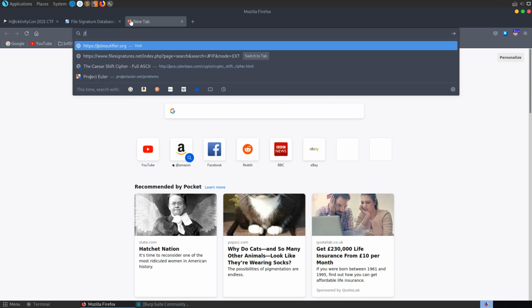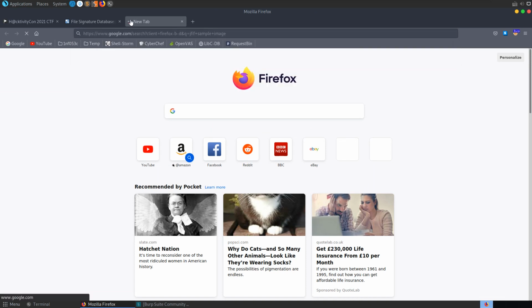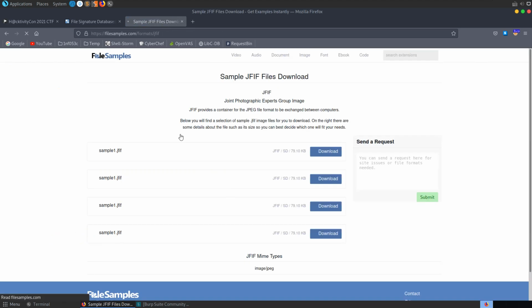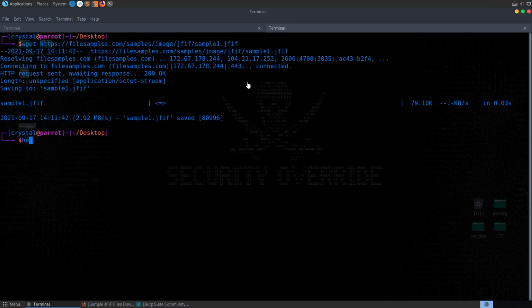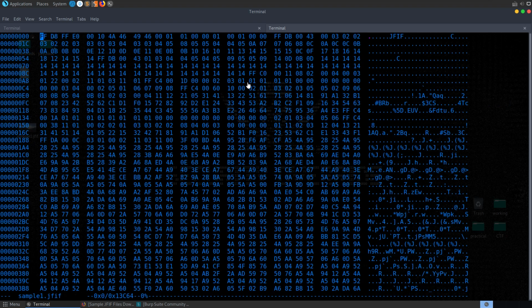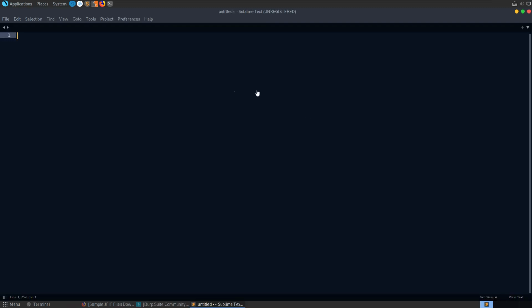What I actually did here was just go and download a JFIF sample image, and if we grab this, we can also then open it in a hex editor, and basically we're going to want to grab all of this. So let's go up to the end of the JFIF. We want to grab all of these bytes here, so we could take a copy of them. We can't just paste them in here because of how the formatting will go.